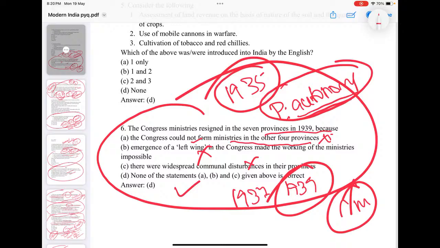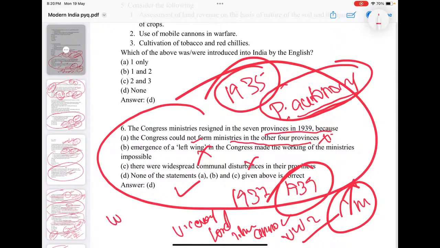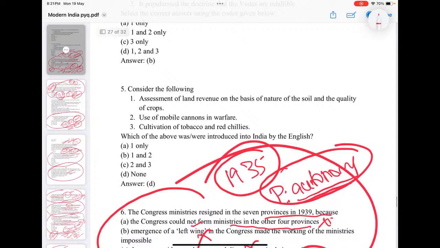None of the above is your answer, because the then Viceroy, that is Lord Linlithgow, announced India's participation in World War II with Germany without the consent of Indian ministries. That is why they resigned. And their negotiations didn't work, or they asked for certain things that were not accepted by the British. So the Viceroy Linlithgow announced India's participation in World War II with Britain against Germany, Japan, without the consent of Congress ministries. That was the reason.